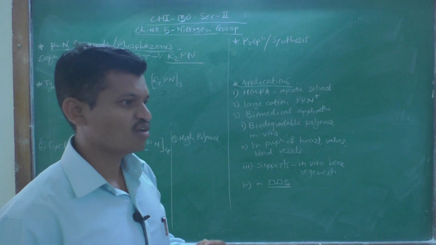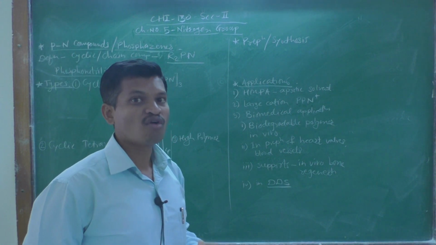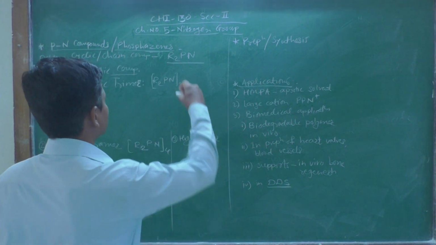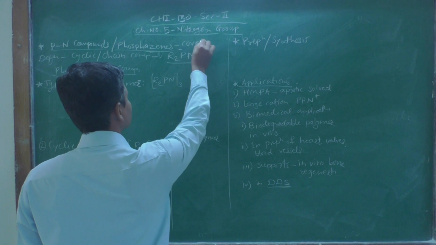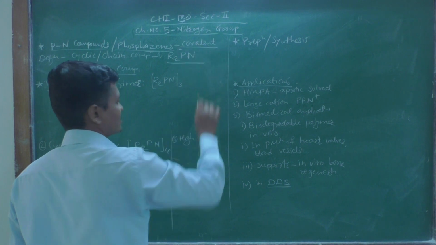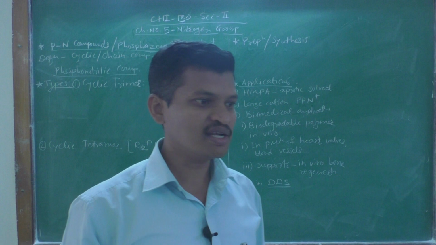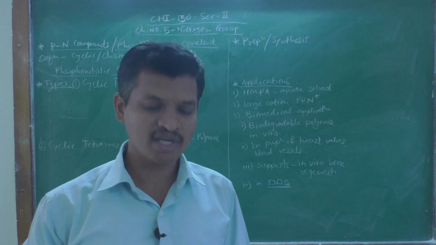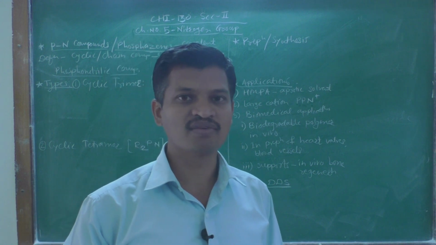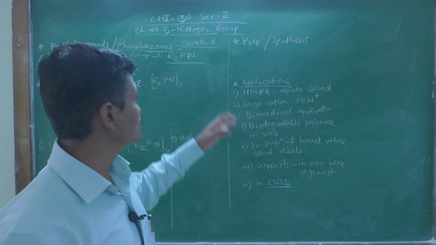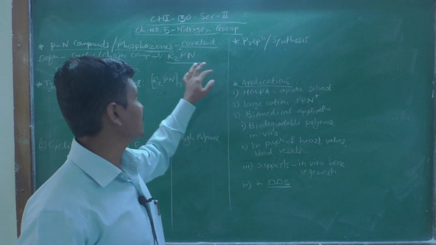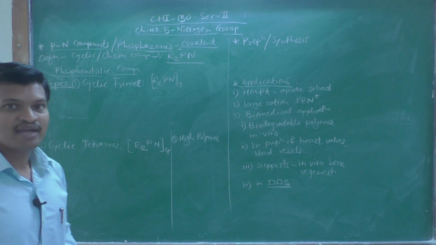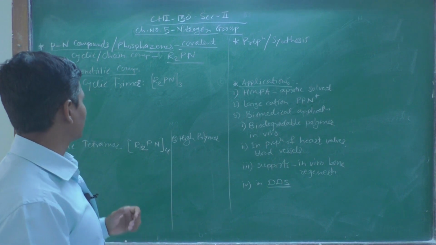They are also called phosphonitrile compounds or phosphazenes. They are also covalent nitrides. We have also seen in the last lecture the different types of nitrides. First one is saline or ionic, second one is covalent nitride, and third one is interstitial nitride. So, phosphazenes are nothing but covalent nitrides. Let us see the types of these phosphazenes.